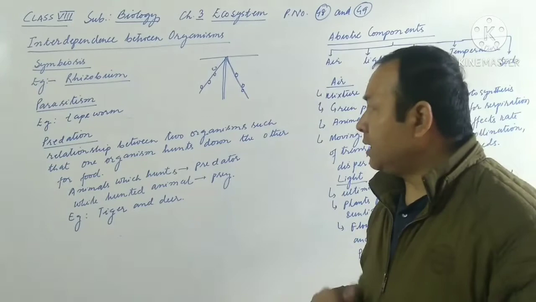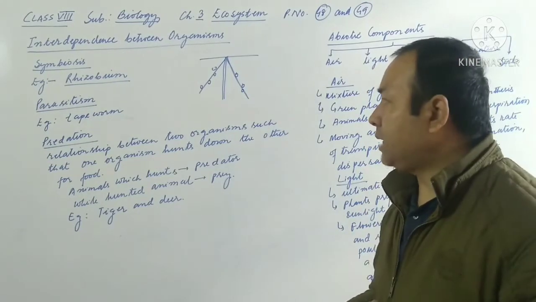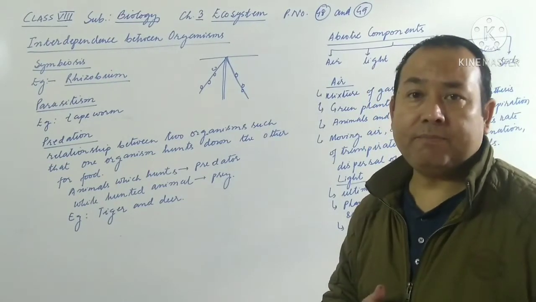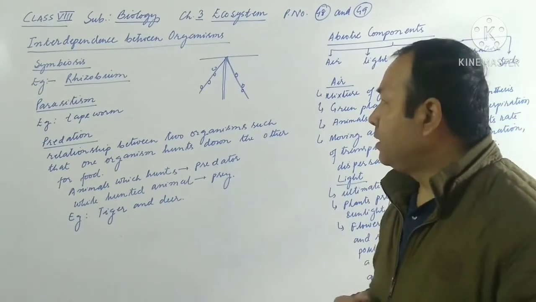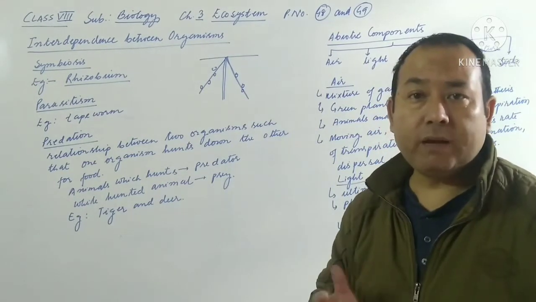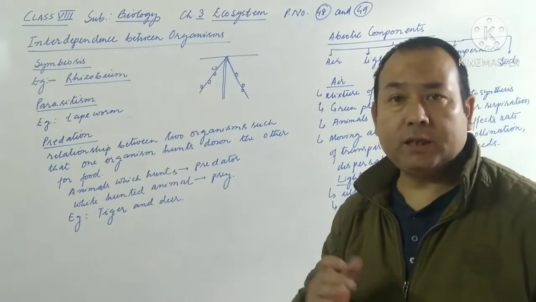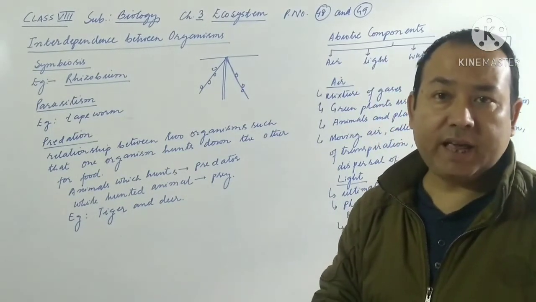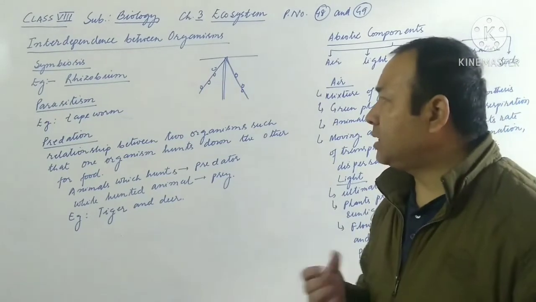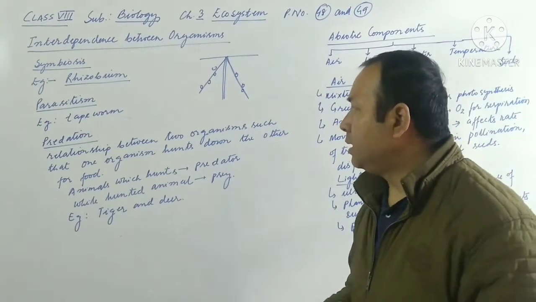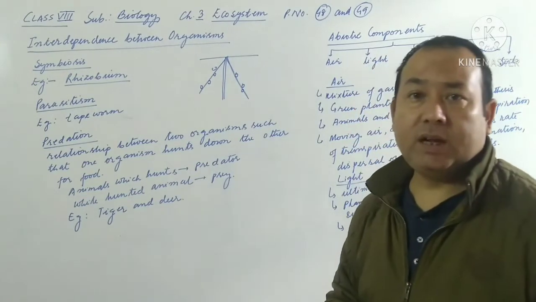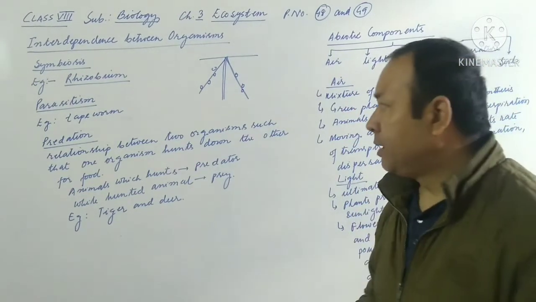And in return, rhizobium gets food and energy from them. In this way, in mutual benefit, both the plants and the bacteria live together. Such a relationship is called symbiosis.